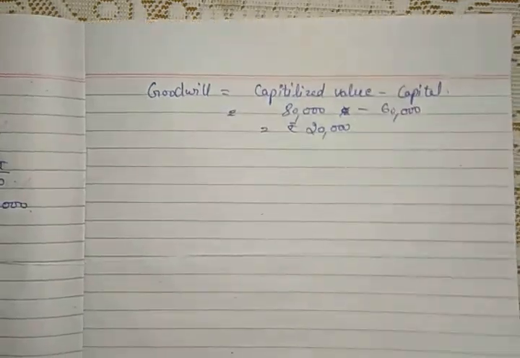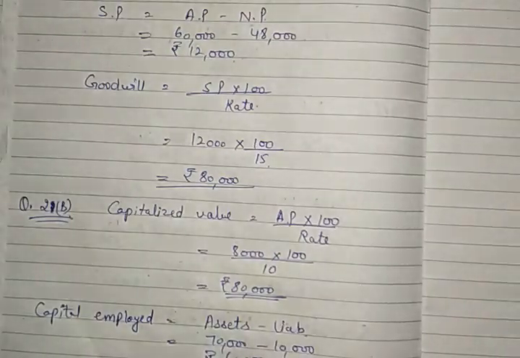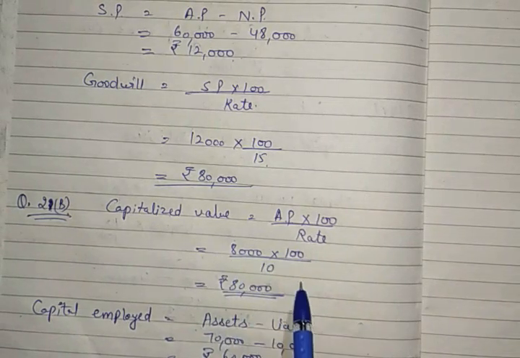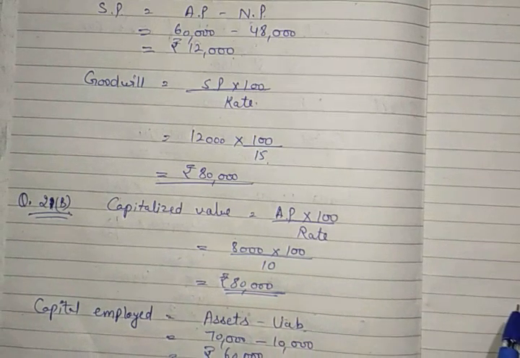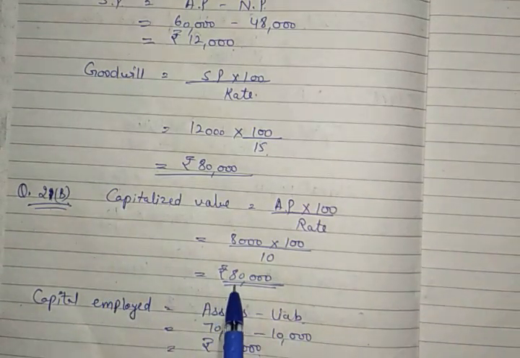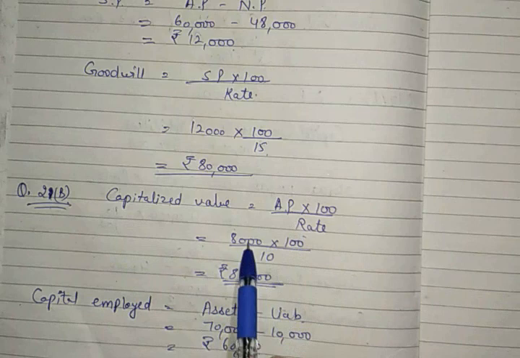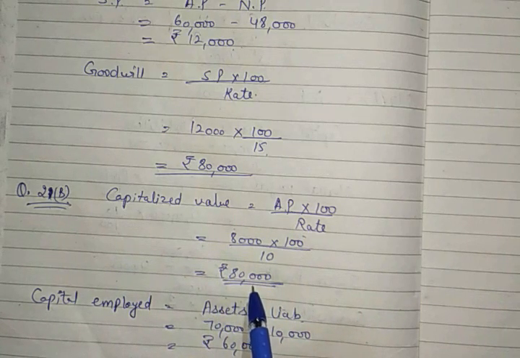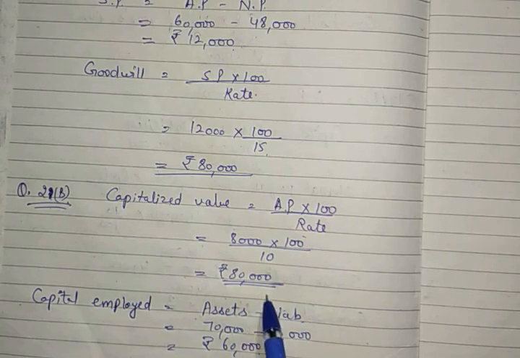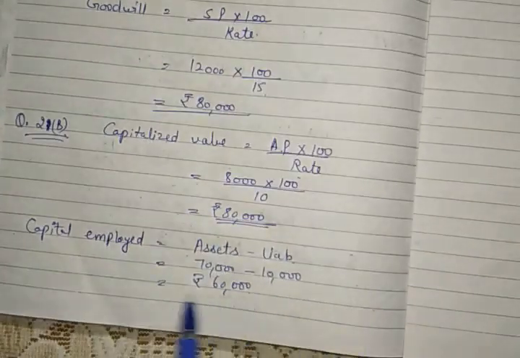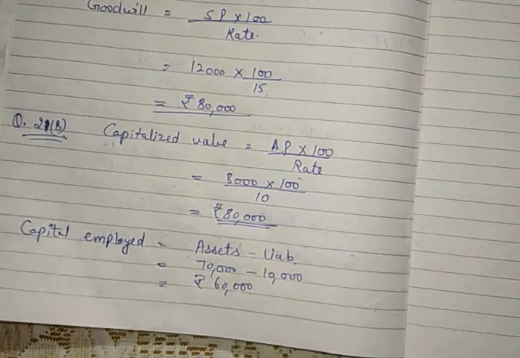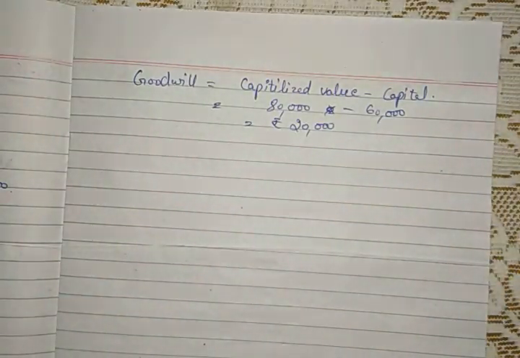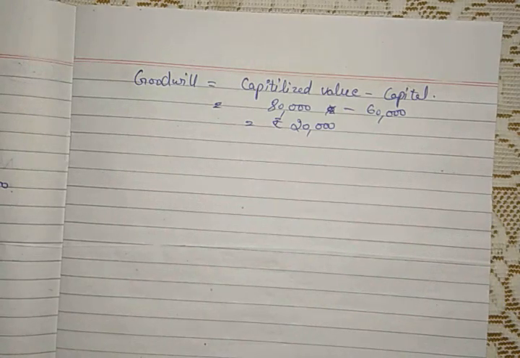Now what is the basic reason behind it? Here we find out that if we are earning 8,000 rupees, then how much capital will be employed by us? That is the capitalized value. If 10% is the normal rate of return, to earn 8,000 of profit, 80,000 of capital is needed. But we haven't invested 80,000 of capital, we have invested only 60,000. From where does that 20,000 come? That is the part of goodwill that was added into the capital. I hope you understood the question.